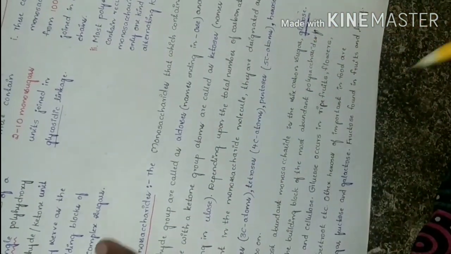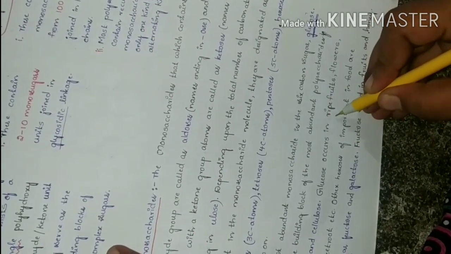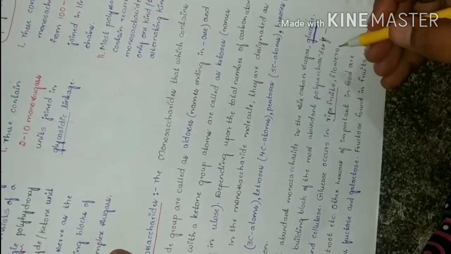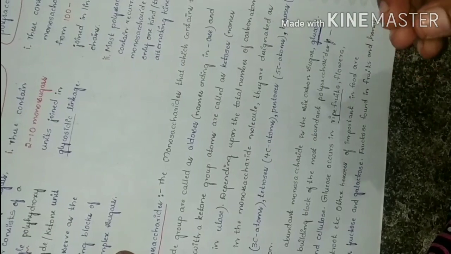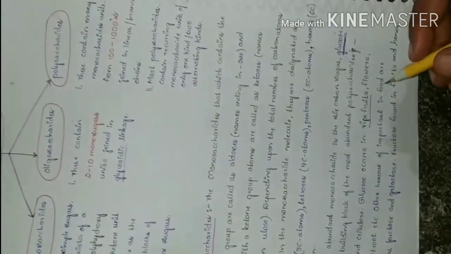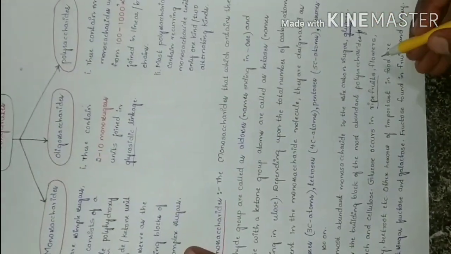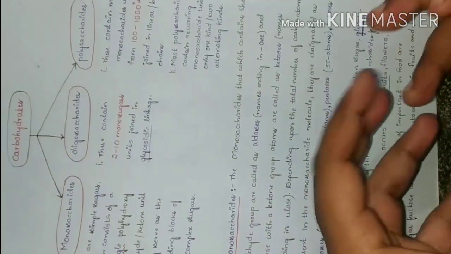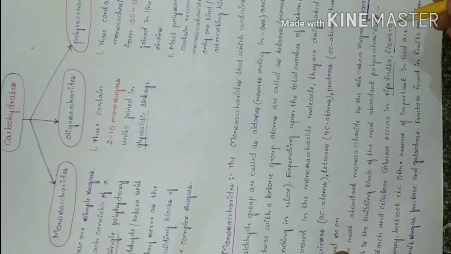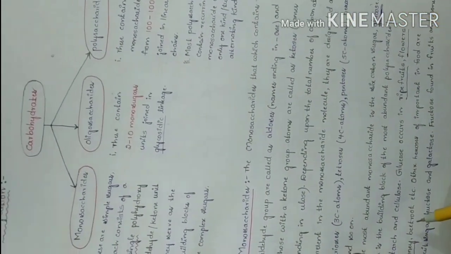Glucose occurs in ripened fruits, which are yellow in color and contain high amounts of glucose, and in flowers and honey.